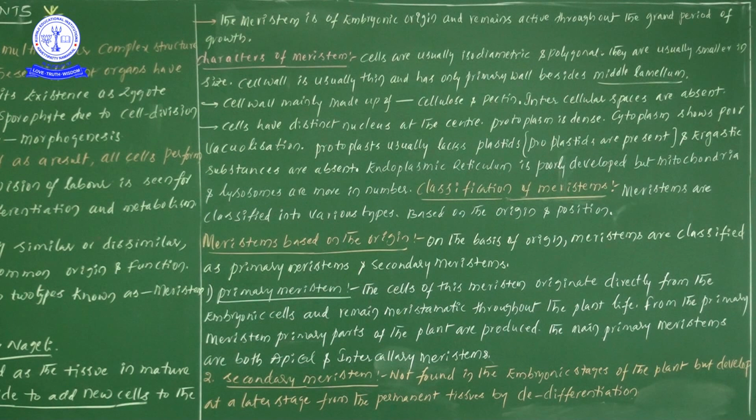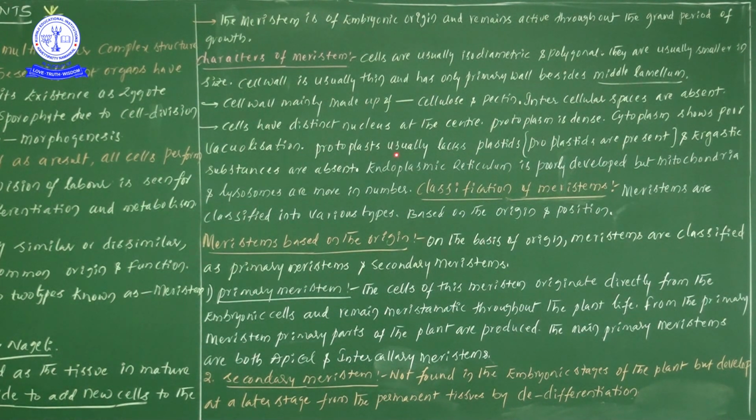Next, cells have a distinct nucleus at the center, which we can find out very easily. Protoplasm is dense, very thick, and the cytoplasm shows poor vacuolation. The development of vacuoles will be very little in the cytoplasm.